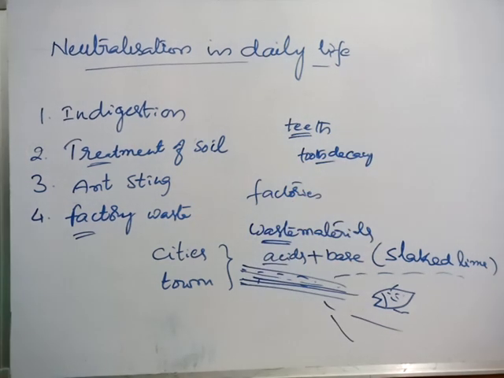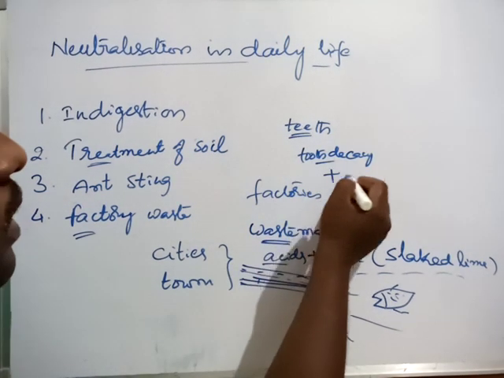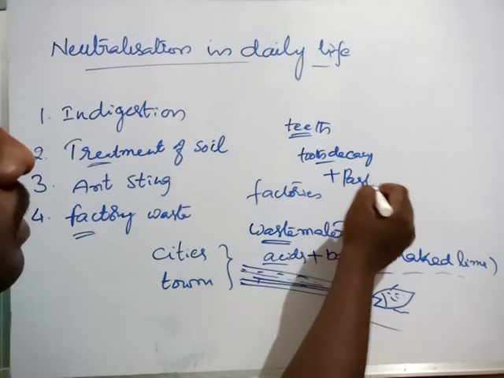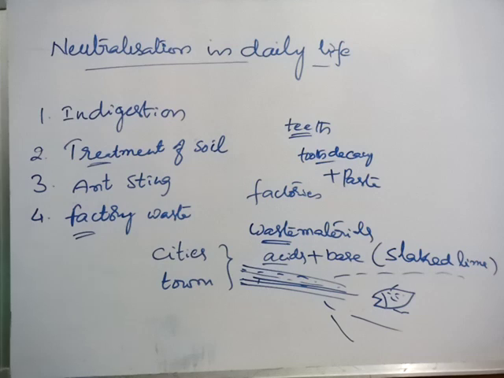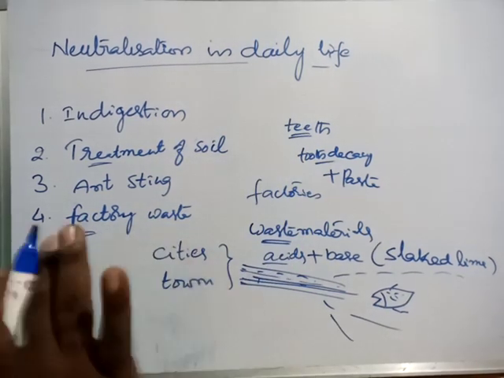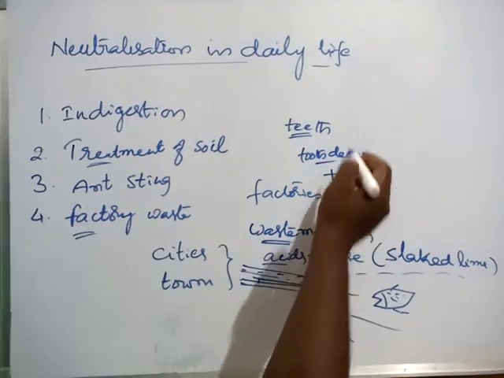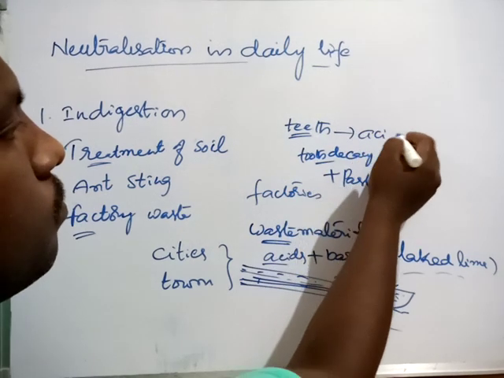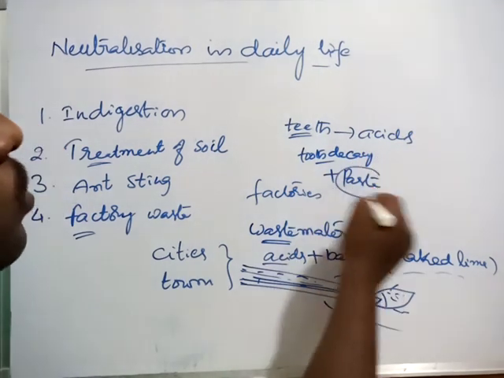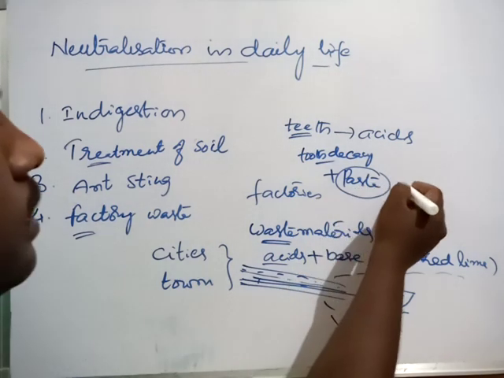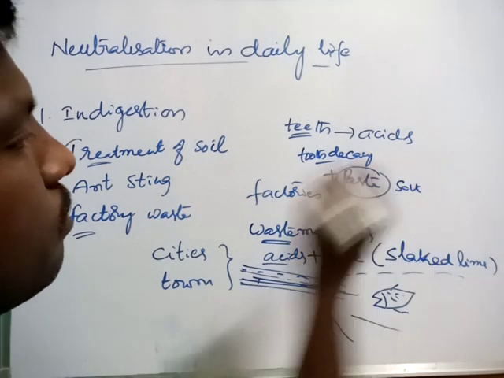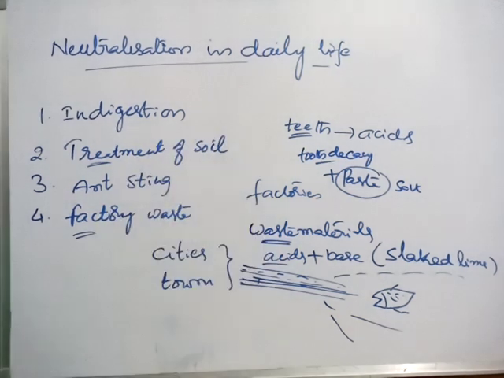So what we have to do, we have to take nice paste for brushing, then it will be neutralized, because if you take food and don't clean properly, the food produces some acids. So we have to use nice paste. Okay? That too, if the paste contains some salt, it gives a nice effect. So like this, neutralization in daily life is very useful.